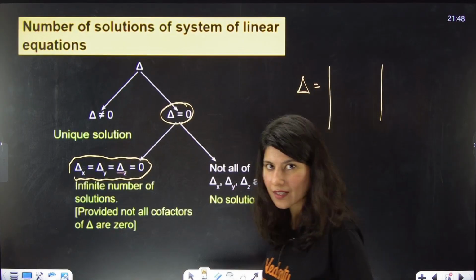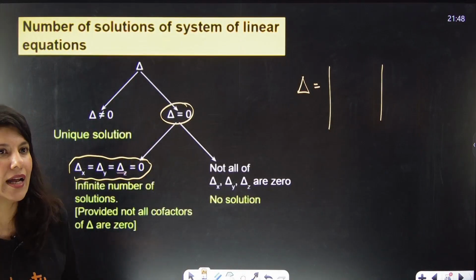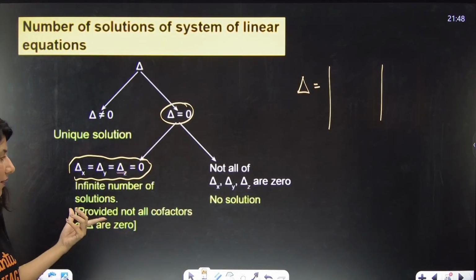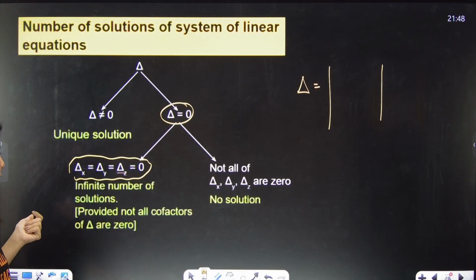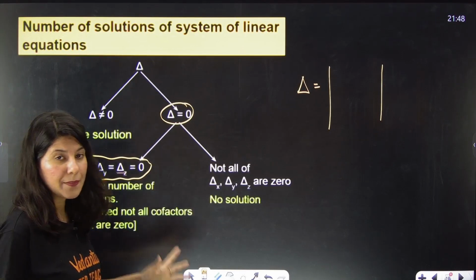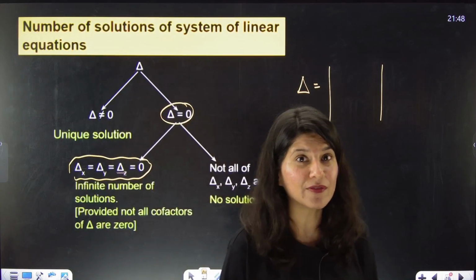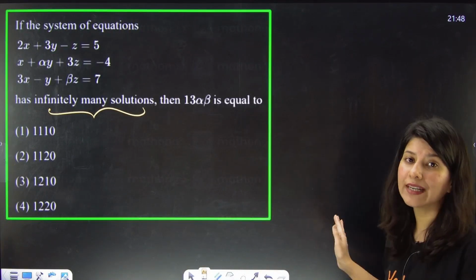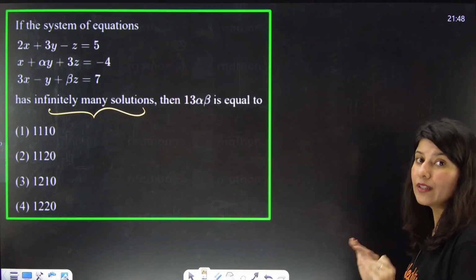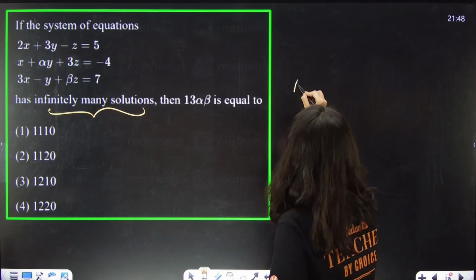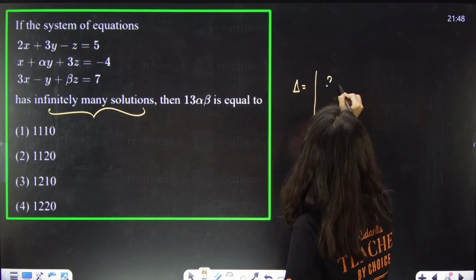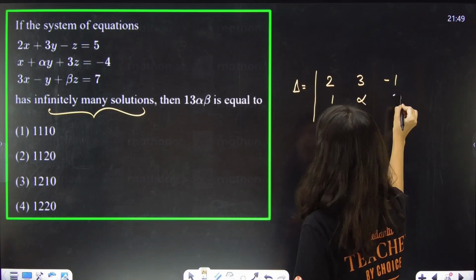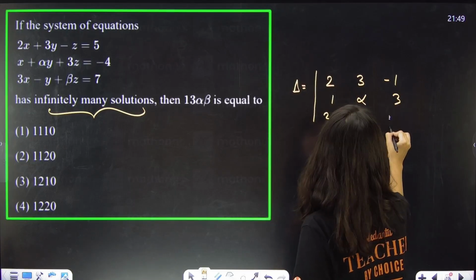NTA asked a lot of questions from this, but majority of the time they will give an infinite number of solutions. So for a system of equations having an infinite number of solutions, you should have all the deltas 0. Okay, all the deltas 0. So just tell me, what is delta? Ma'am, 2, 3, minus 1; 1, alpha, 3; and 3, minus 1, beta. This should be 0.